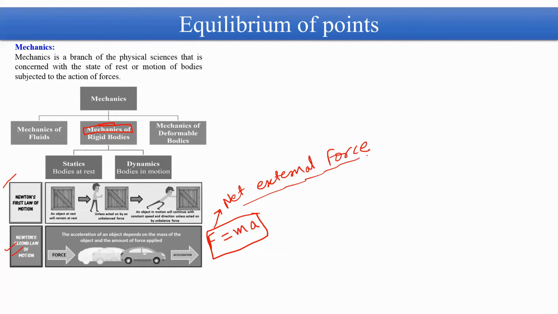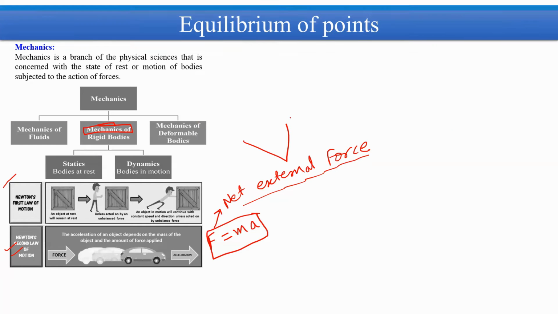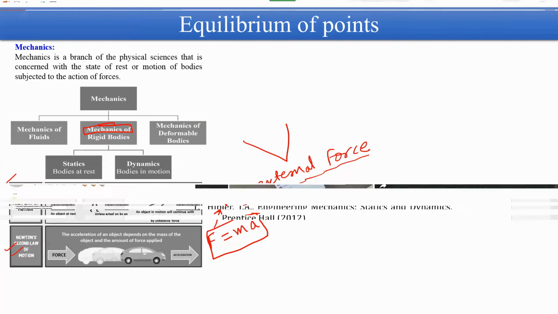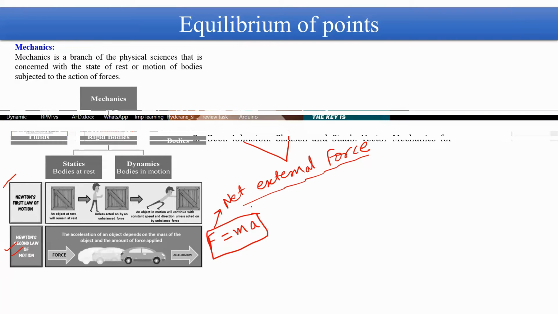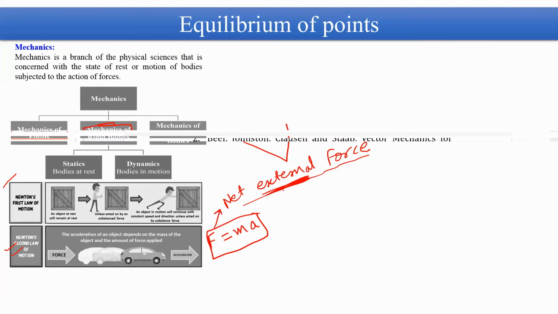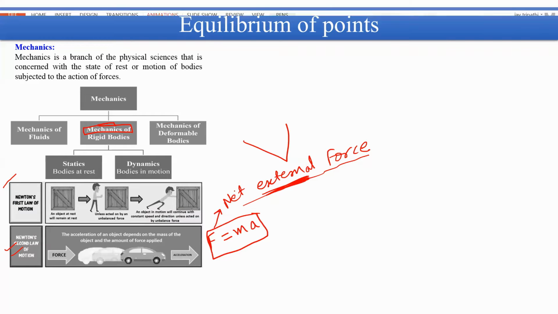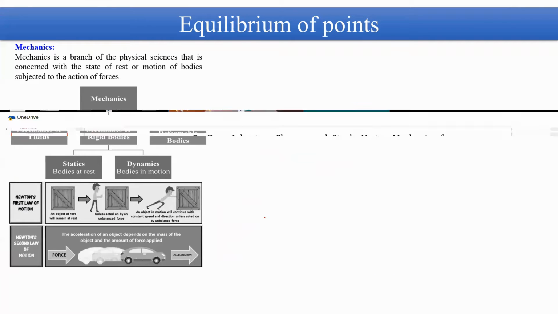Okay. There exist two types of forces in any body. The first one is known as internal force, and the second one is known as external force. So here this F means net external force. Okay, so it is very important to remember this term. Only this external force produces acceleration.